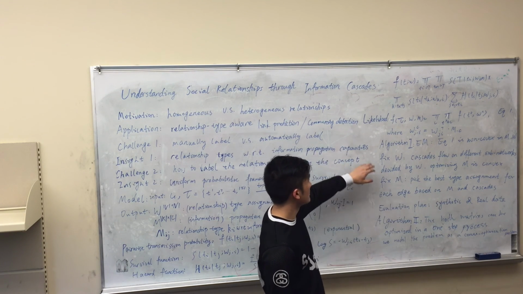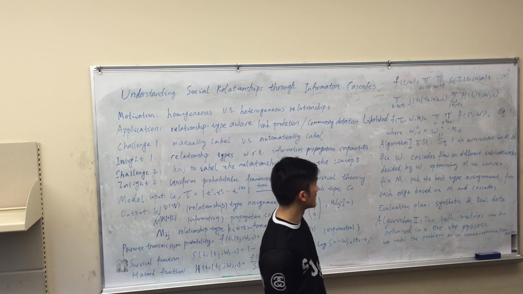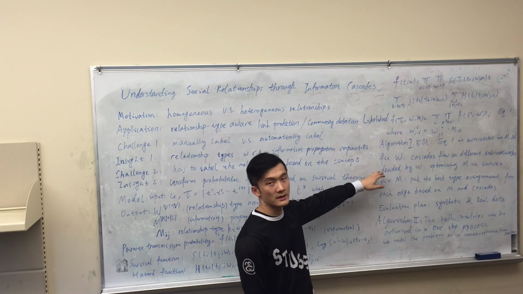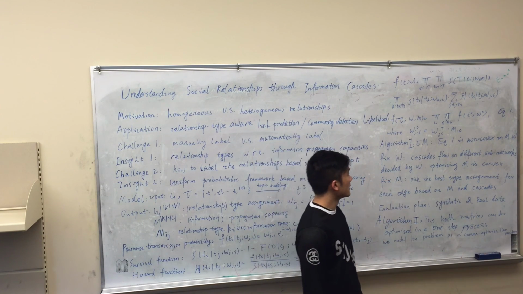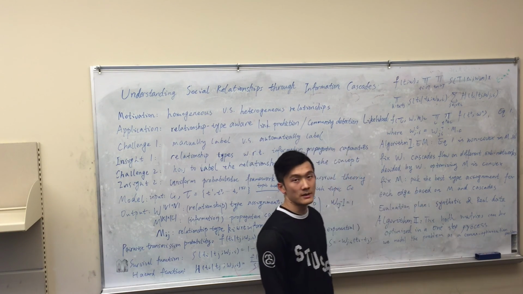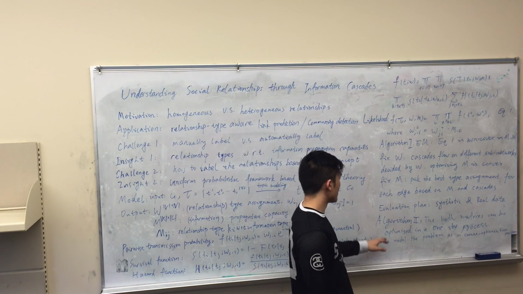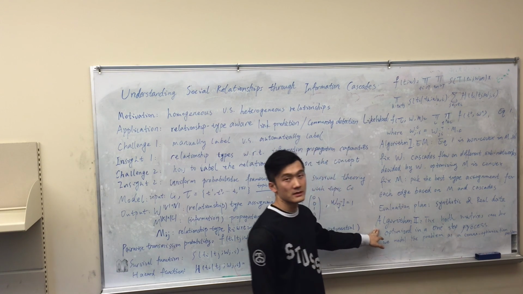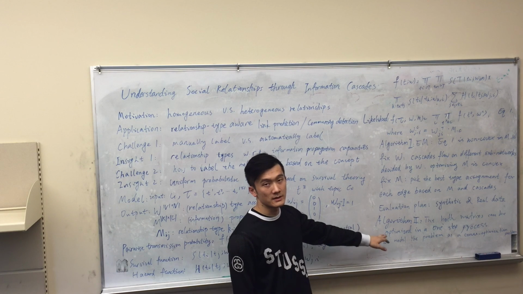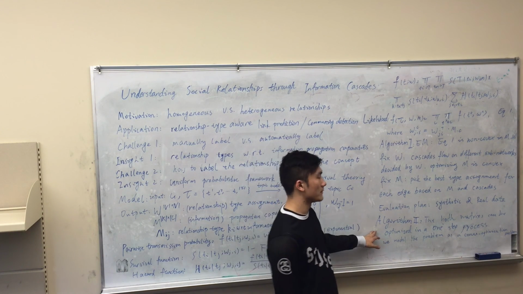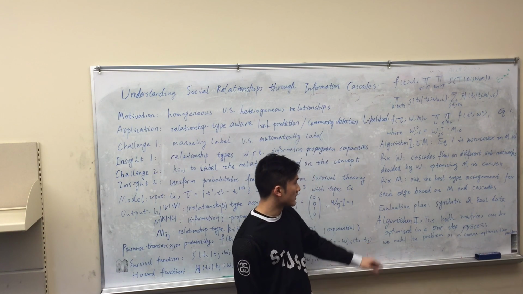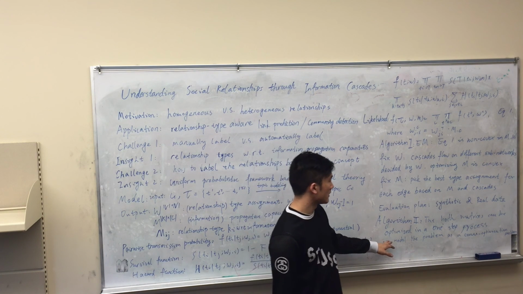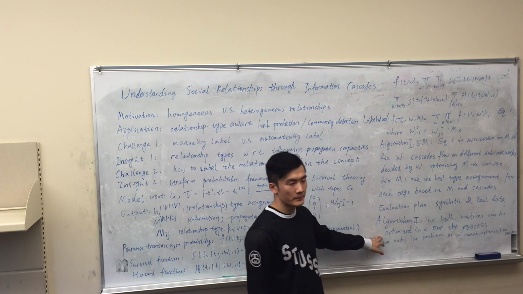So we propose two kinds of algorithms to solve this optimization problem. The first one is an EM algorithm, in which we iteratively optimize M and W. And the second one is a single optimization framework where we might make more assumptions about the data, but then we can optimize M and W simultaneously.